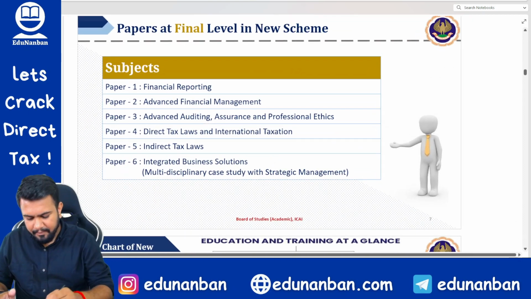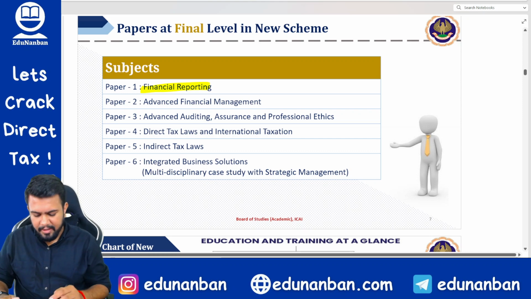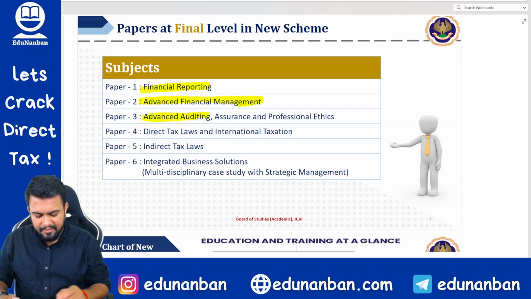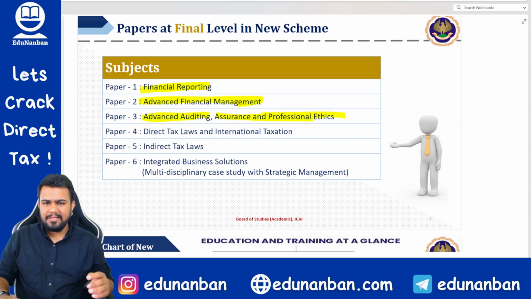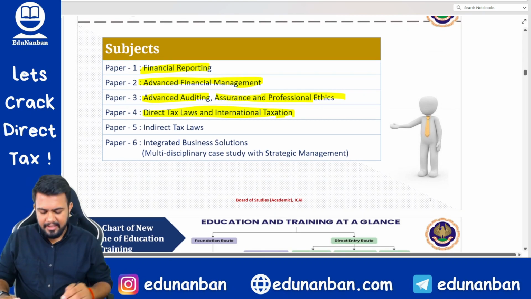Now coming to final. In final also there are 6 papers. First paper is FR, financial reporting. Second paper, instead of strategic financial management, now it has become advanced financial management. Paper 3 is advanced auditing, assurance and professional ethics, that is audit basically. Paper 4 will be your direct tax law and international taxation.